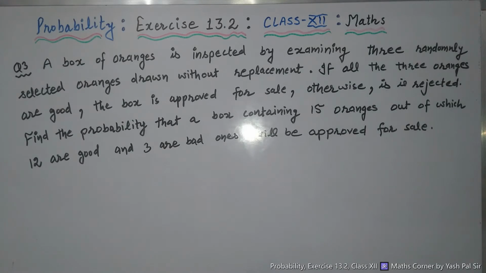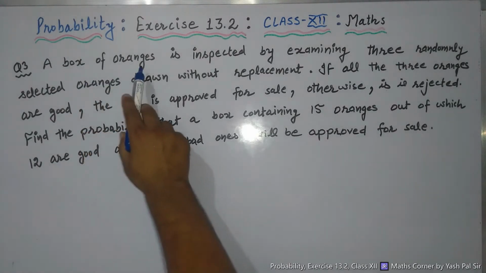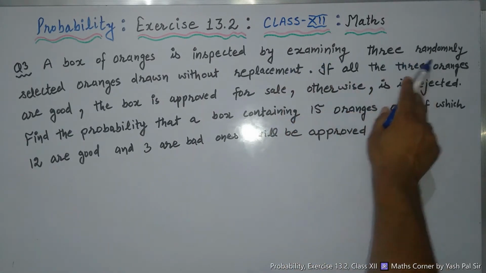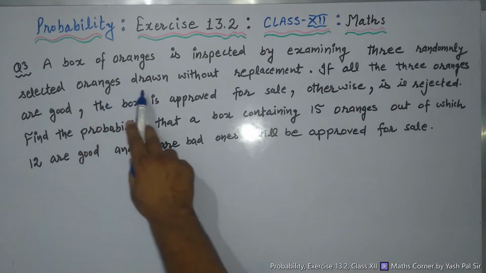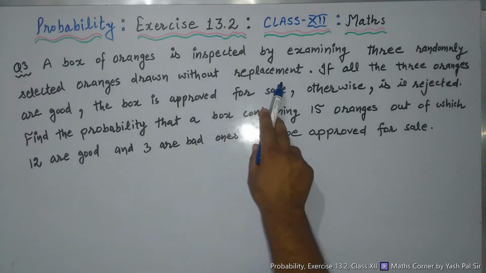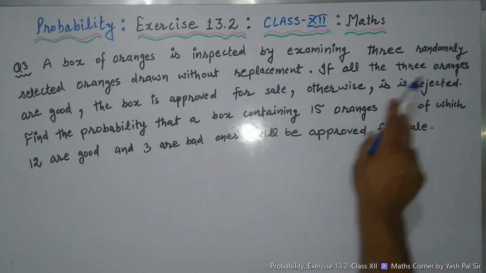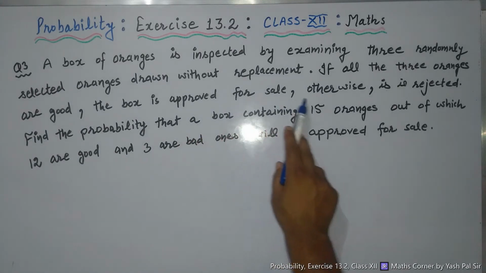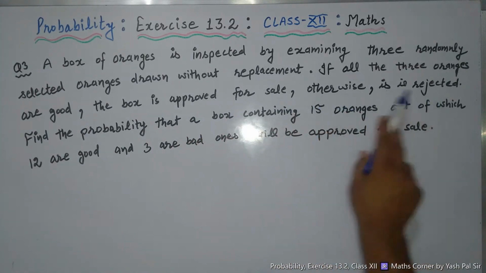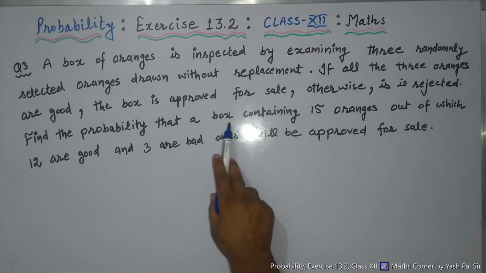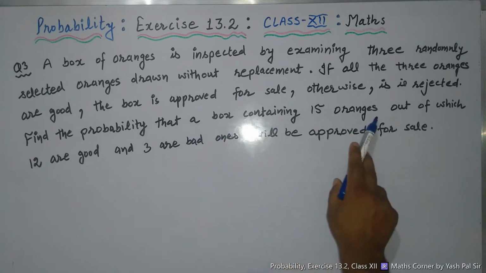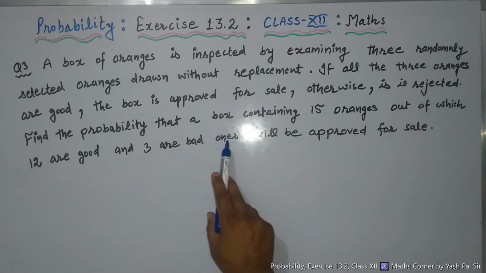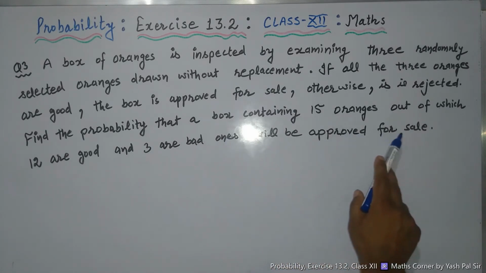Question number 3. A box of oranges is inspected by examining 3 randomly selected oranges drawn without replacement. If all the 3 oranges are good, the box is approved for sale. Otherwise, it is rejected. Find the probability that a box containing 15 oranges, out of which 12 are good and 3 are bad ones, will be approved for sale.